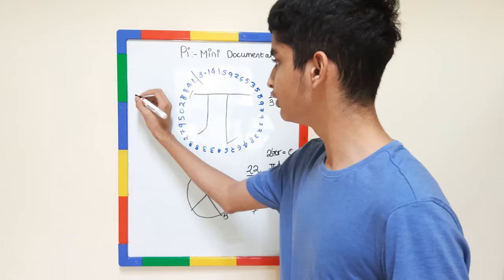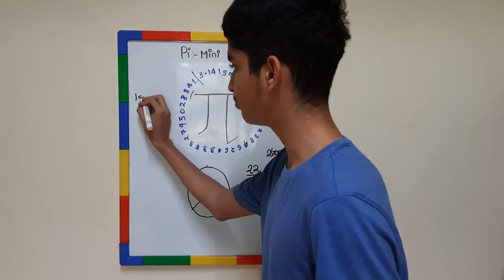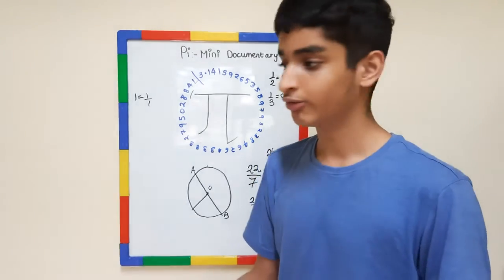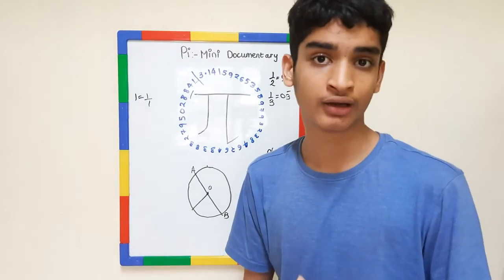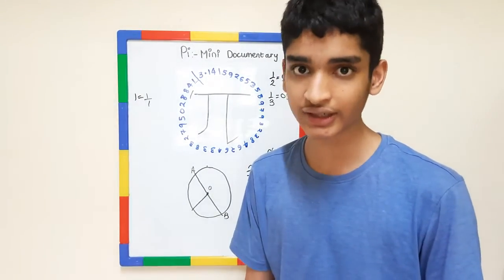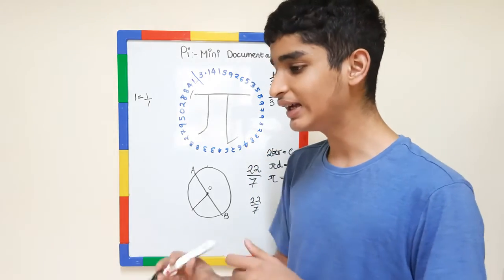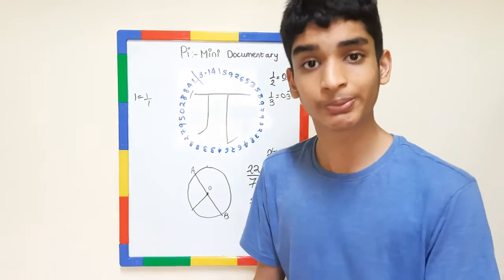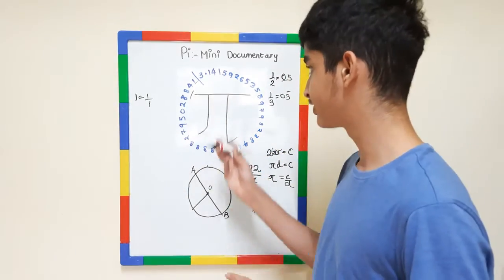Even 1 can be put as 1 upon 1. 2 also can be put as 2 upon 1. 1.5 can be put as 3 upon 2, correct? So pi is irrational because it has a non-terminating and non-repeating decimal, which is this.